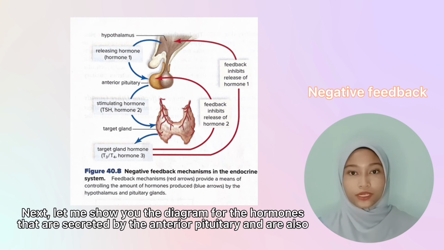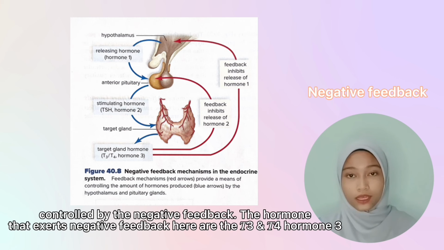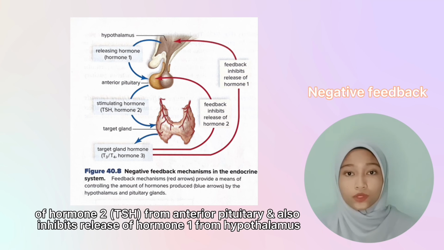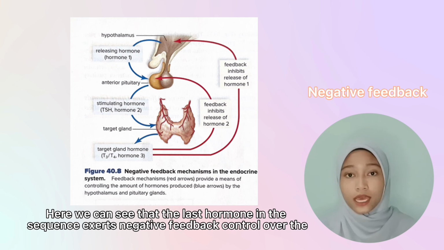Next, let me show you the diagram for the hormones that are secreted by the anterior pituitary and are also controlled by negative feedback. The hormones that exert negative feedback here are T3 and T4, hormone 3. In the endocrine system, the target gland hormones T3 and T4 inhibit the release of hormone 2, which is TSH, from the anterior pituitary, and also inhibit the release of hormone 1 from the hypothalamus.